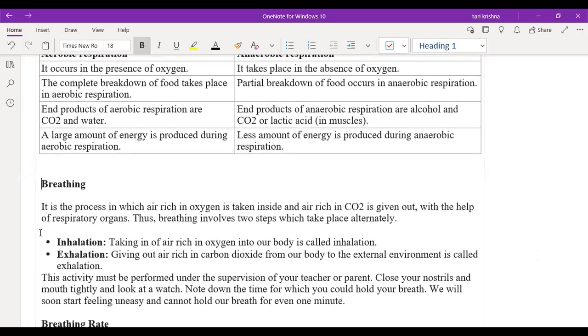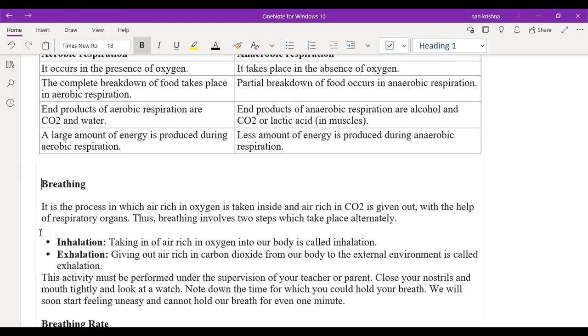So next one, you know about breathing, right? The process in which air rich in oxygen is inhaled, and the process in which air rich in carbon dioxide is exhaled from the body. The combination of these two is called breathing: inhalation as well as exhalation.